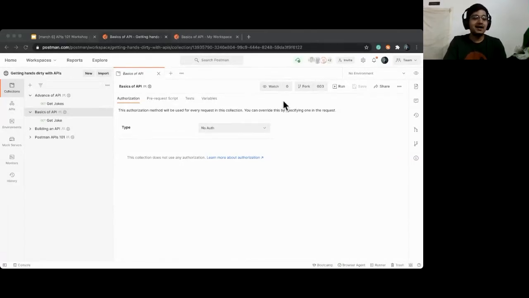Okay, cool. So here you can see this is where you will be able to see the public workspace and everything here. Now Postman is a really good tool. If you are able to use that effectively, it is a really awesome tool. Let's try to understand its features, get started with it, and understand the different features.